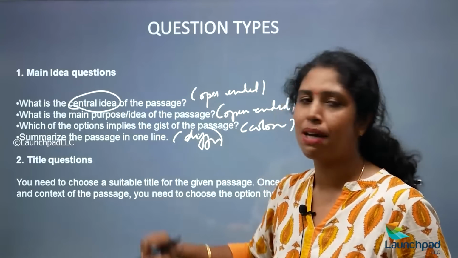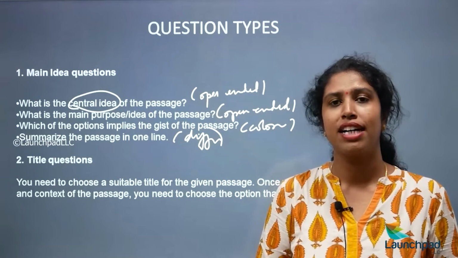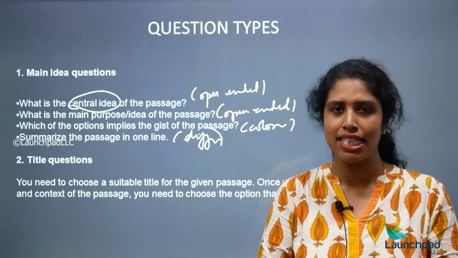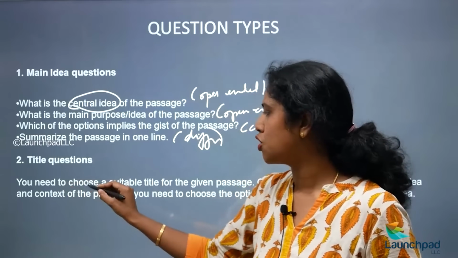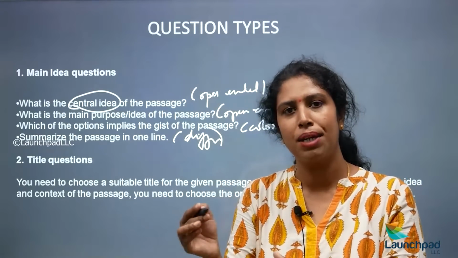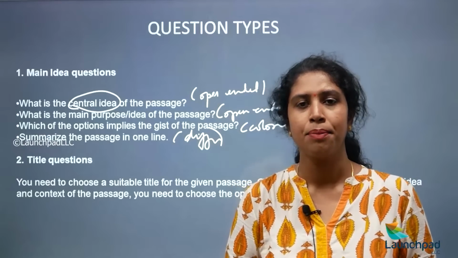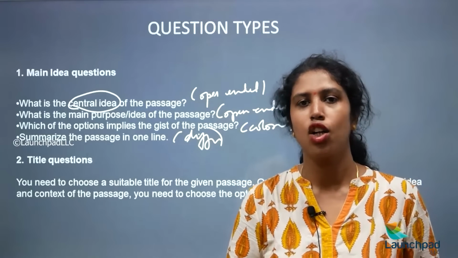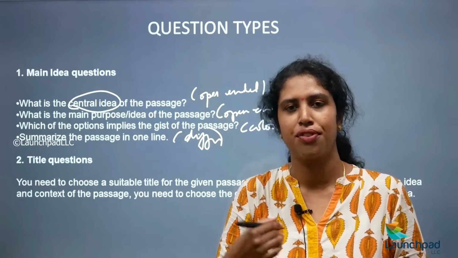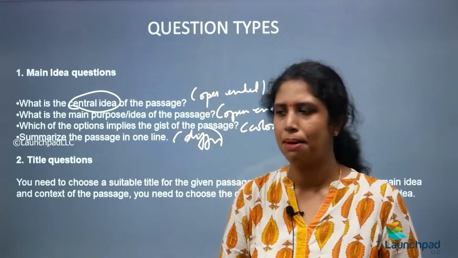Next parameter is the title question. They might ask you to provide a suitable title, your own title for the passage, and it should be relatable. It might be open-ended or it might be close-ended. If it is open-ended, the question might be: provide a suitable title of your own choice. If it is close-ended, they might give you 4 or 5 options and you have to choose the most suitable title for the particular passage.